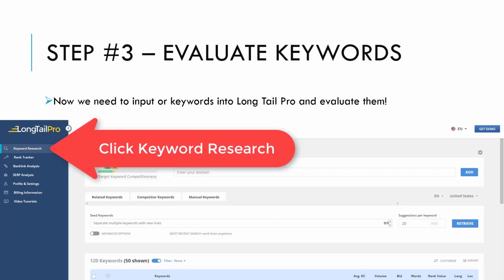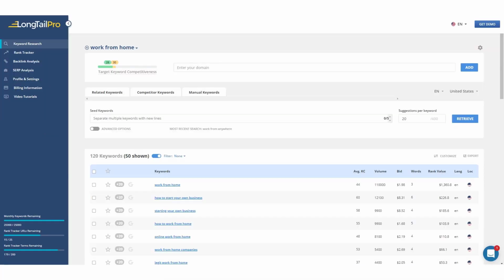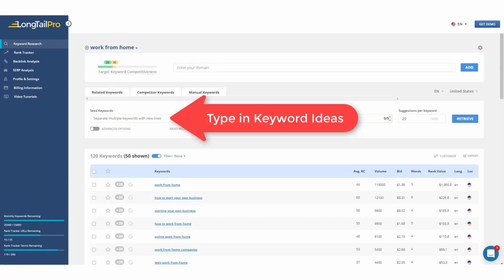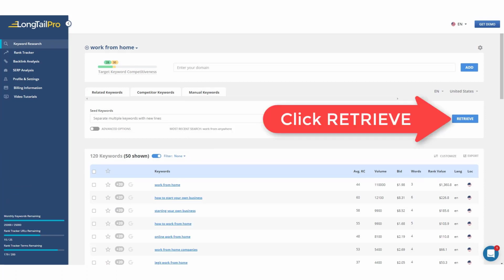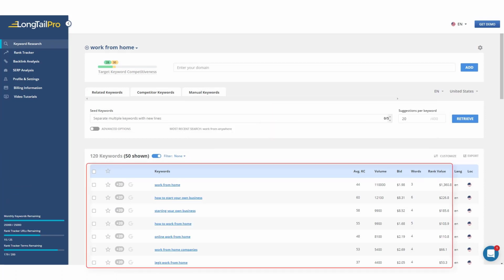We need to input our keywords into Longtail Pro and evaluate them. So first, input your seed keywords, those keywords we generated in step 2, then click the retrieve button. Next, just scroll down to see your keyword results. Here you'll see the monthly search volume, the competition, and more metrics.